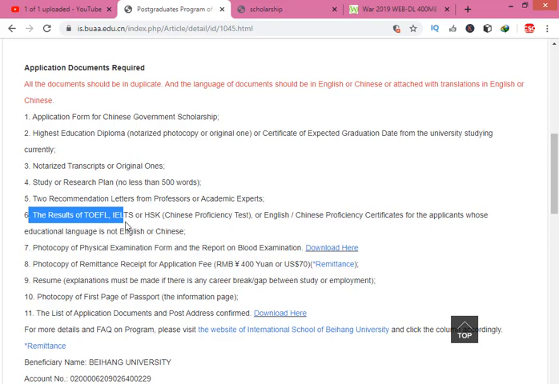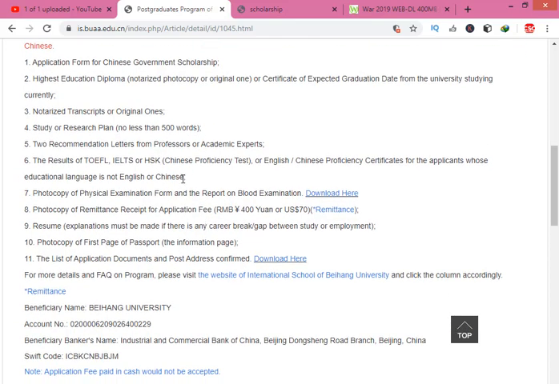An English proficiency certificate is enough to apply to this university, though they mention that you should have TOEFL and similar. If you don't have IELTS or HSK, you can still apply to this university. Next is a photocopy of the physical examination form. How you fill the physical examination form, I also made a video on. And a photocopy of the remittance bill. You must pay a 400 RMB application fee, or $70, before submitting the application.